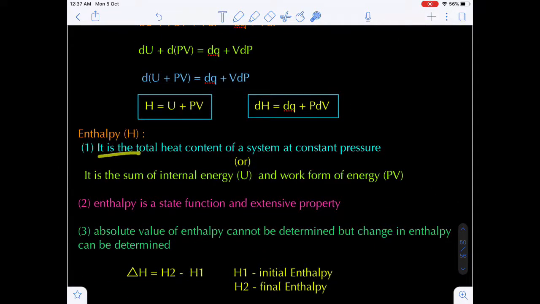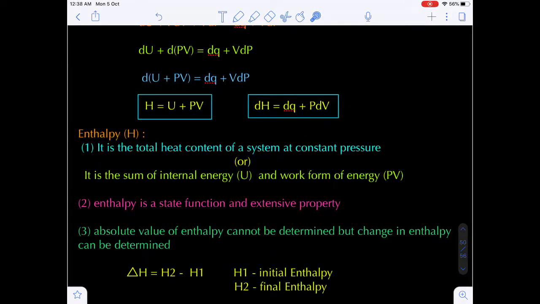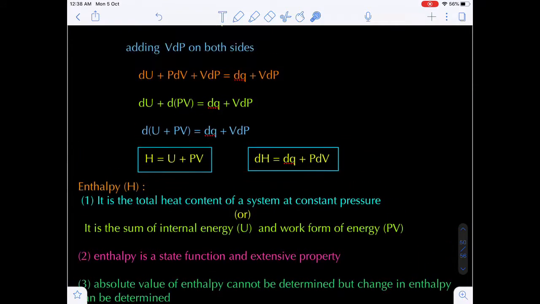Now the definition of enthalpy: it is the total heat content of a system at constant pressure. What is the definition of enthalpy? It is the total heat content of a system at constant pressure. Remember, the total heat content of a system at constant volume is called internal energy.